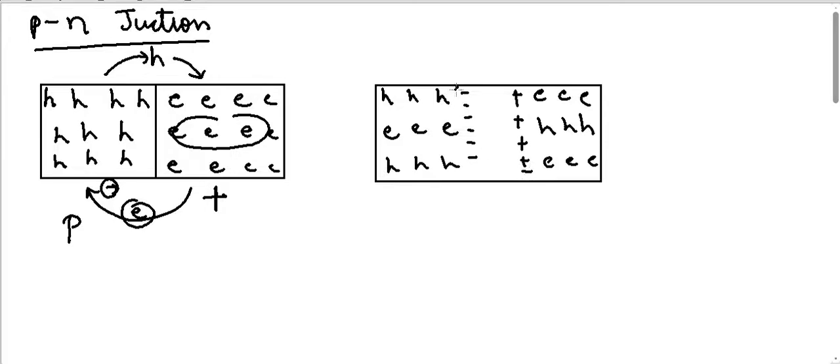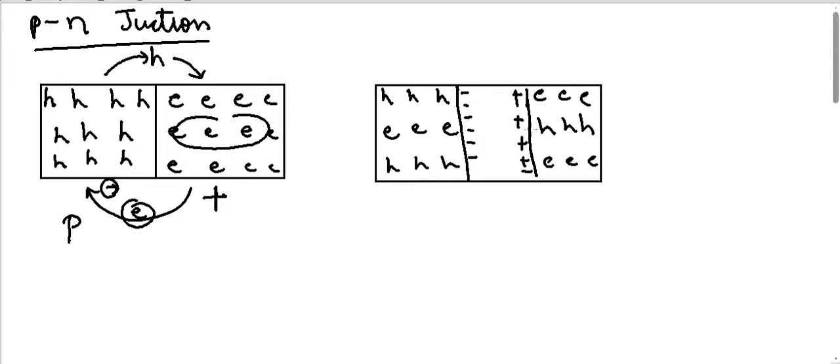Okay, so now there will be a partition like this. The electrons will continue to go from here to here, increasing the potential, till the potential difference is large enough that the kinetic energy of these electrons, on average, is no longer able to take the electrons from here to here. So an equilibrium position will be set up.